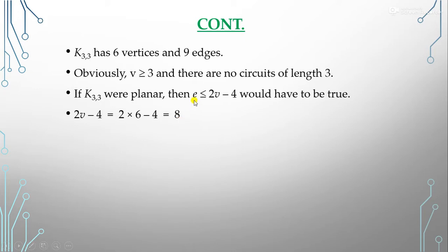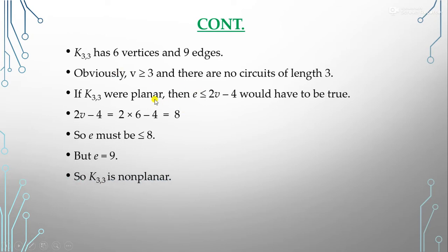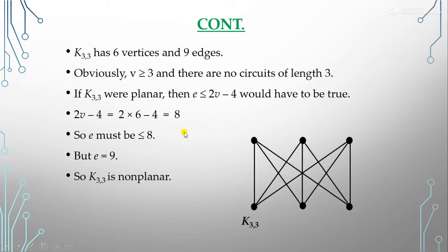8, it means that our edges should be less than or equal to 8, but here our edges are 9. It means that this does not satisfy the property. It means that K33 is not a planar graph, it is a non-planar graph. It means that we can't draw this K33 graph such that its edges do not cross each other. So this is a non-planar graph.